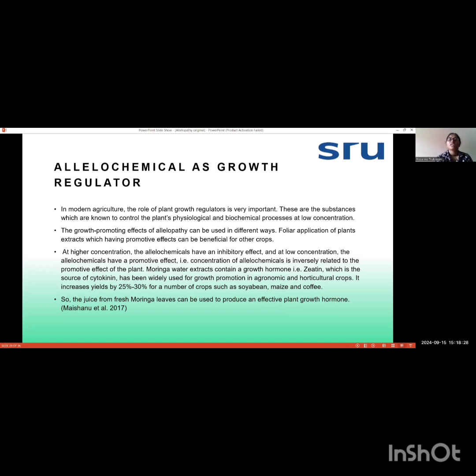Juice from fresh moringa can be used as an effective plant growth hormone. And also zeatin, which is a source of cytokinin, has also been used as a growth promoter in case of agronomic and horticultural crops. And foliar application of extracts of different plants can also be useful or beneficial for other crops.